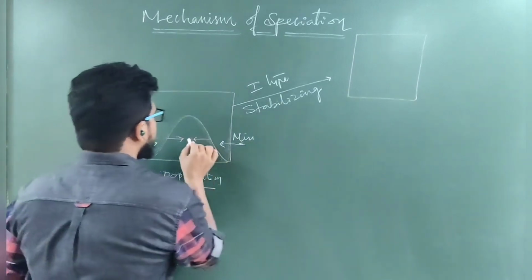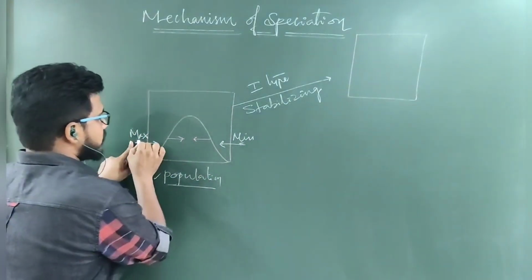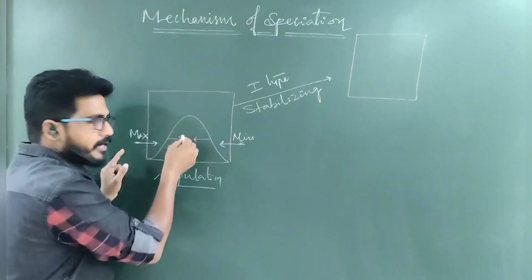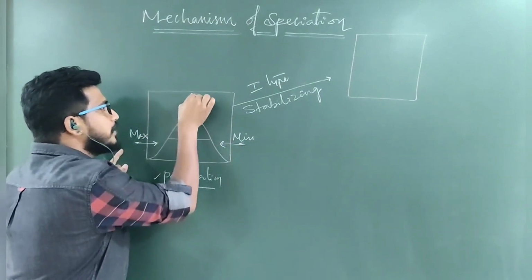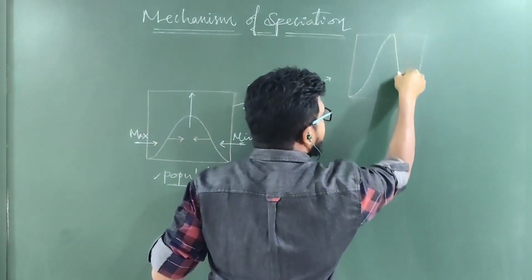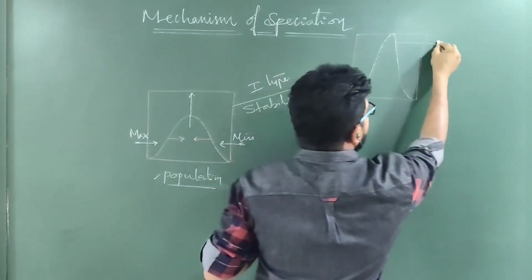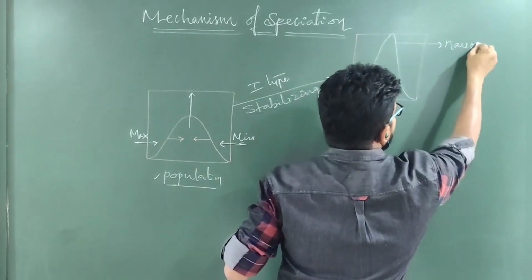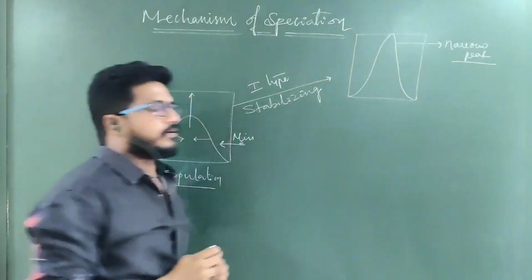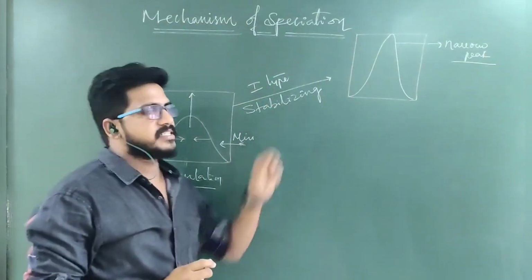In that case, what happened? The maximum characters are also joining into the intermediate and the minimum are also joining into the intermediate. So the intermediate population will be raised. In that speciation, intermediate people will be selected. Then the peak will be narrow, a peak will appear. Such a type of selection is called stabilizing selection.